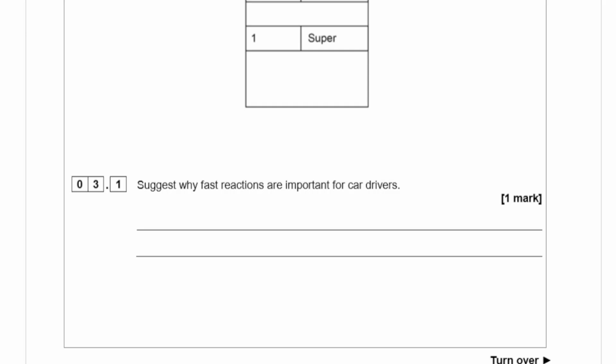Fast reactions mean they would take less time to brake or to steer, and they can also avoid accidents.